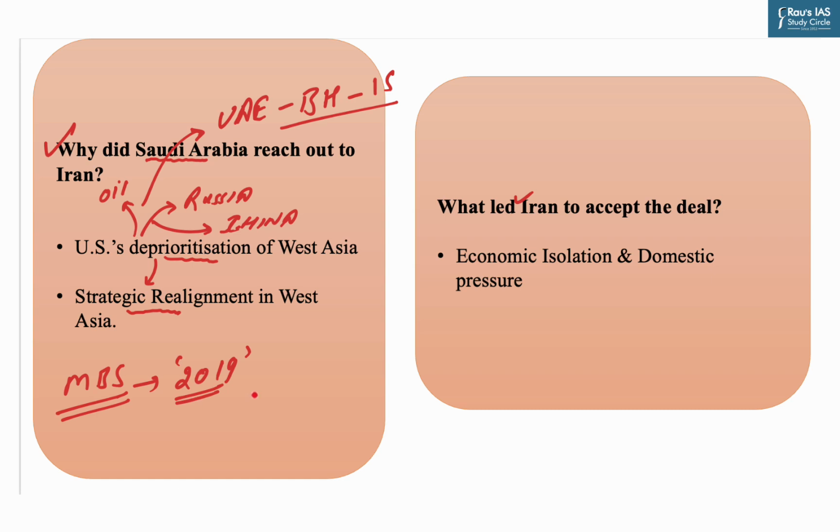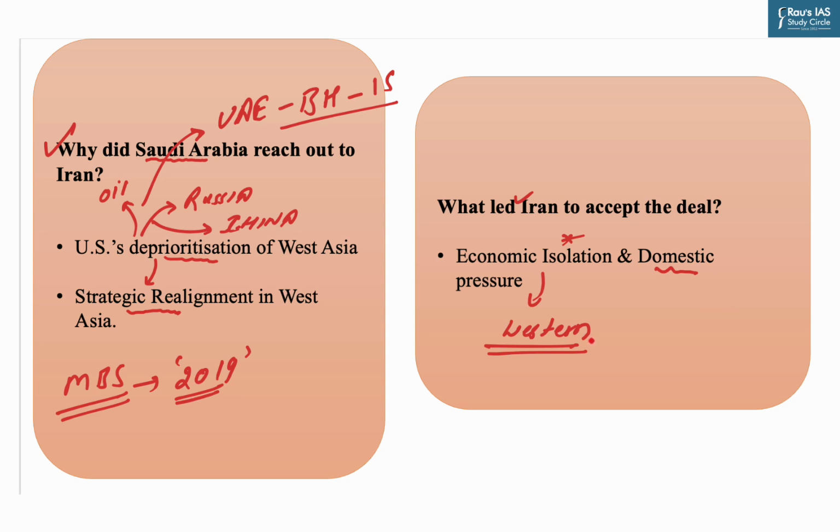And finally, the solution they came up with was to reach out to Iran itself. Now this is Saudi Arabia's point of view, what led Iran to accept the deal. As you know, under the stringent economic sanctions of the Western world, Iran is facing unprecedented economic isolation as well as domestic pressure. And in light of such pressure and critical condition, as per the reports, China has allowed Iran to withdraw $20 billion from its bank despite international sanctions.